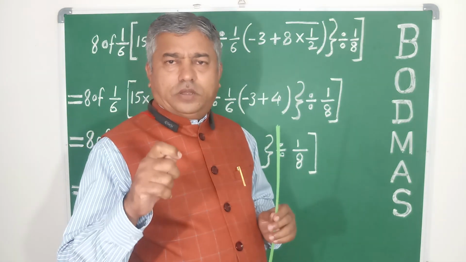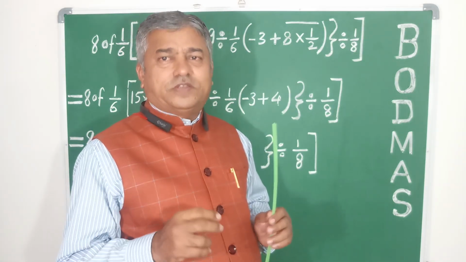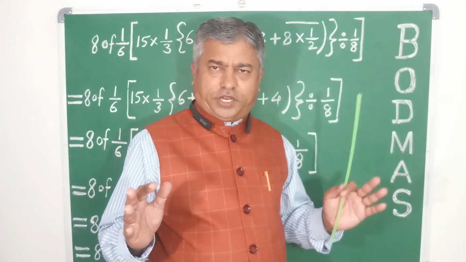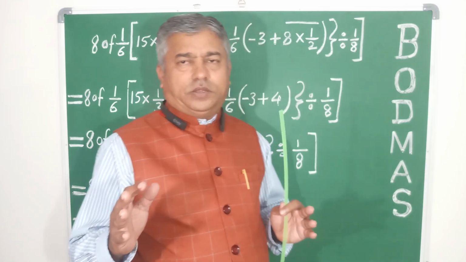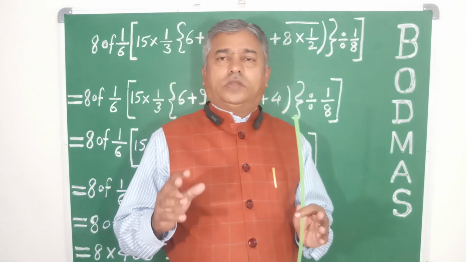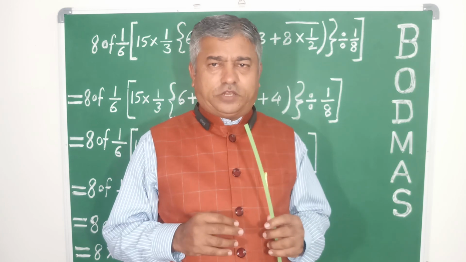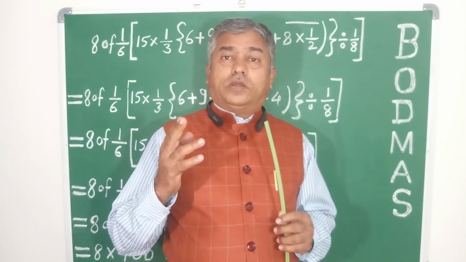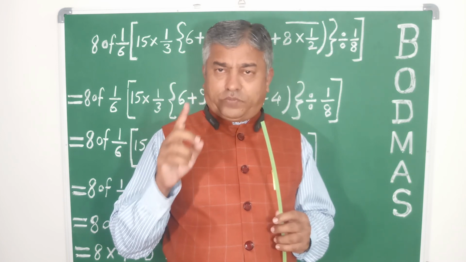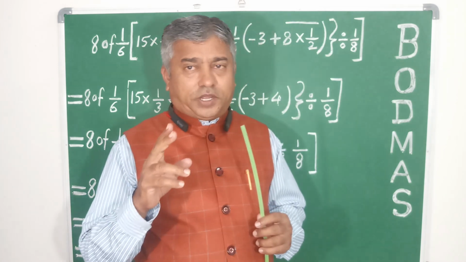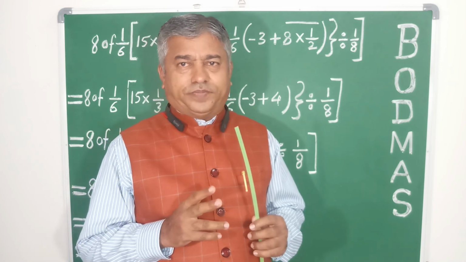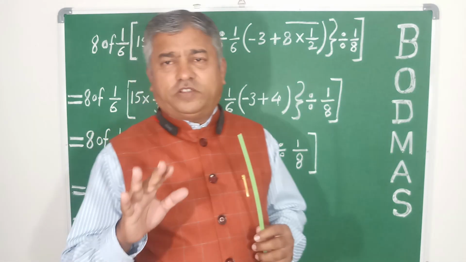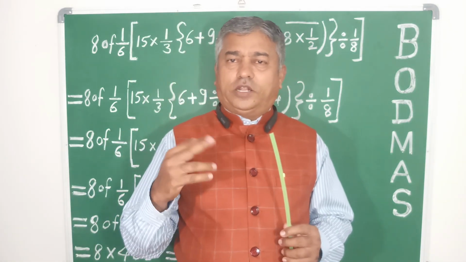Here, first we get B, meaning brackets. First we have to open all the brackets, and we already know there are four types of brackets normally used in maths. Number one, the bar bracket or line bracket. Second, the close bracket or simple bracket.